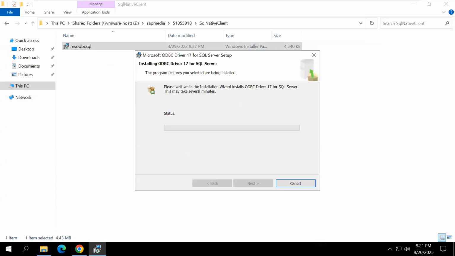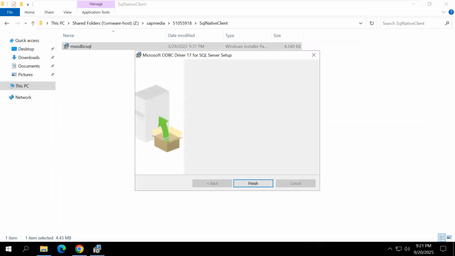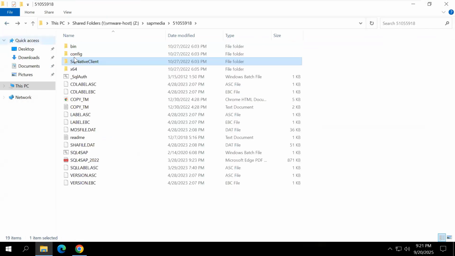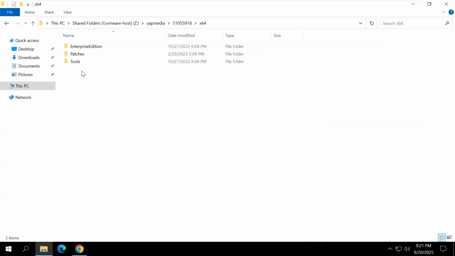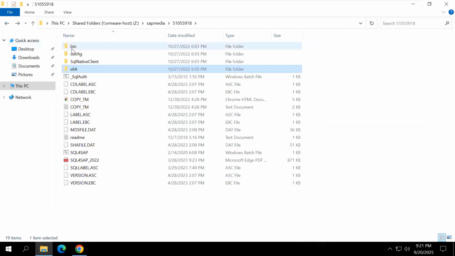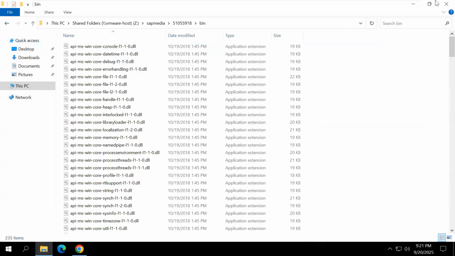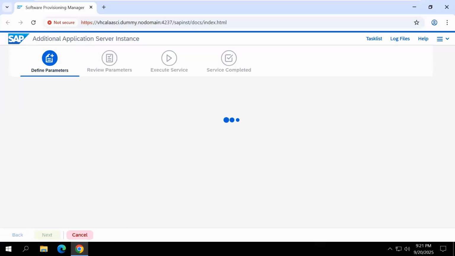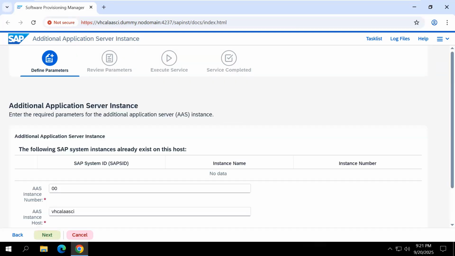Click install. Click finish and close this one. I think this is the MS SQL Server client. Close, minimize, and click OK. Okay, that is the MS SQL Server client software.